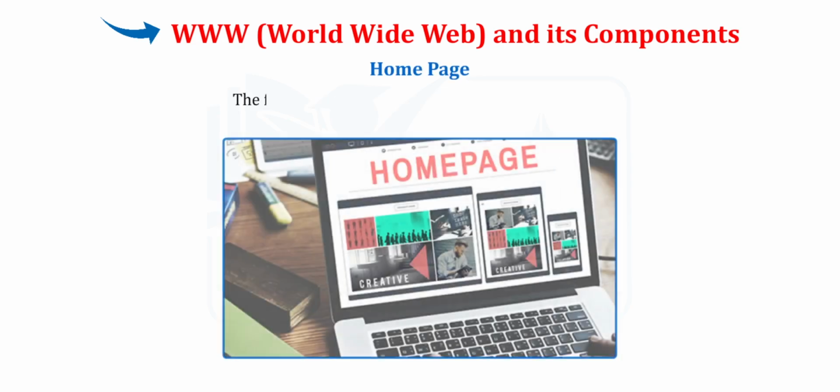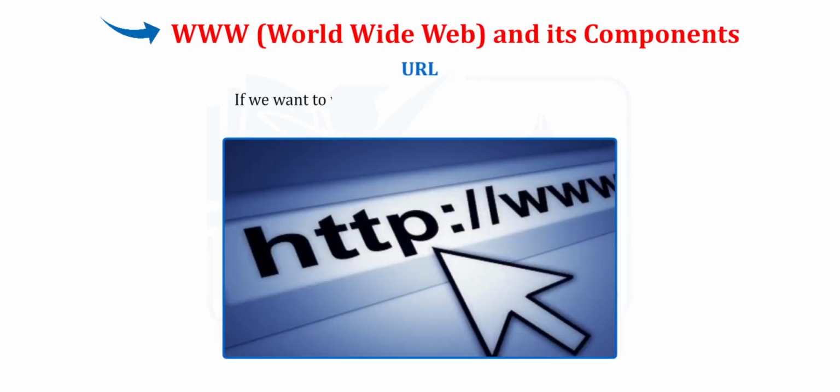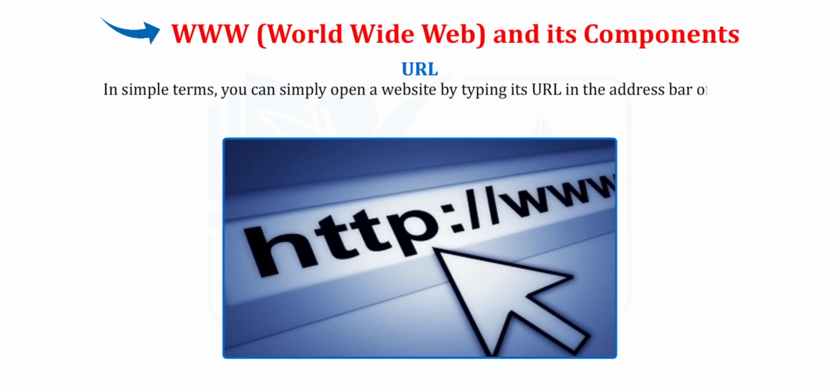Home page. The first page of any website is called the home page. URL. If we want to visit someone, we ask for their address. Similarly, every website on the internet has a unique address. A URL is the address of a website on the internet. In simple terms, you can open a website by typing its URL in the address bar of the browser